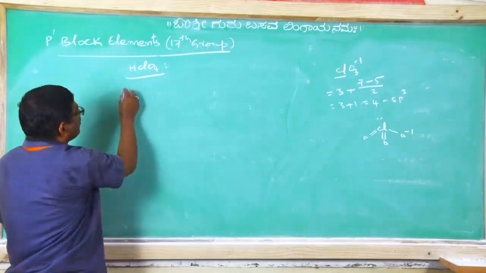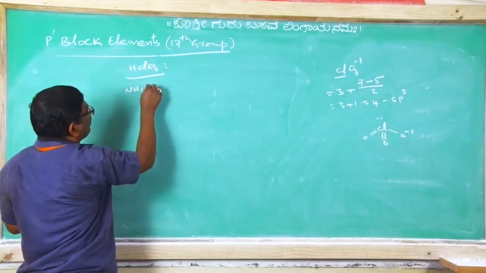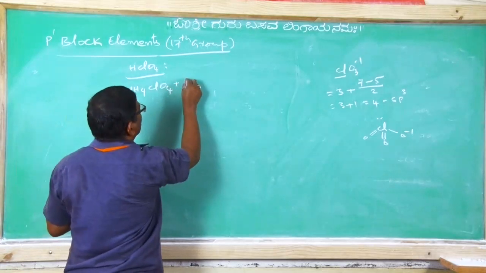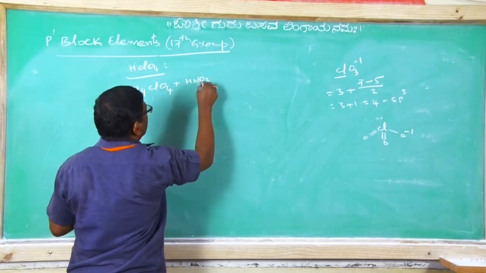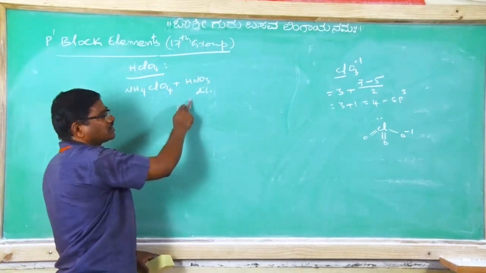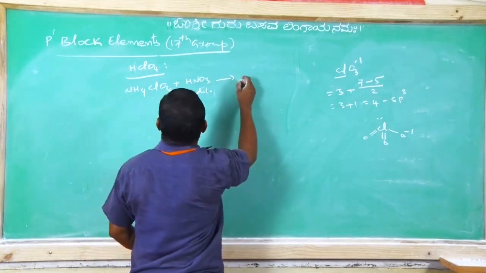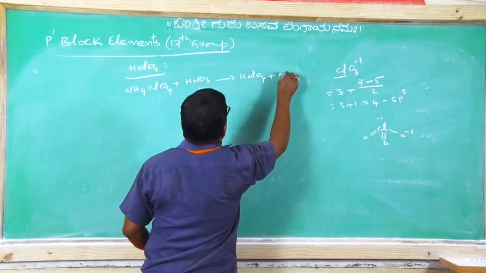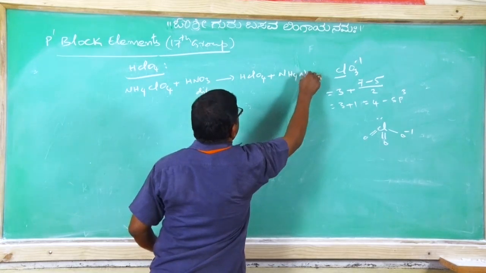Correct? This perchloric acid is prepared when ammonium perchlorate is treated with dilute HNO3. Ammonium perchlorate when it reacts with dilute HNO3 will give us HClO4 with ammonium nitrate. Clear, na?